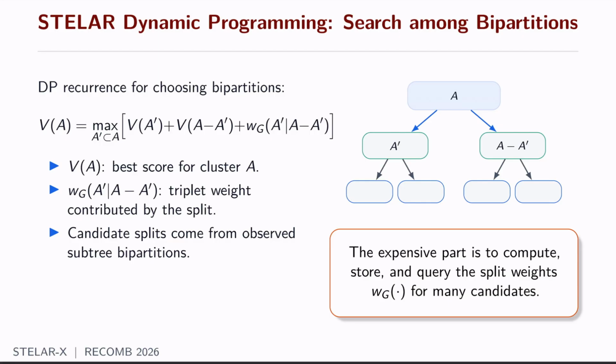We do standard DP, where the score for A consists of the score for A prime, the score for A minus A prime, and importantly the weight of this particular partition, A prime | A minus A prime. So it's very apparent that the expensive part here is to compute, store, and query the weights of all the candidates.